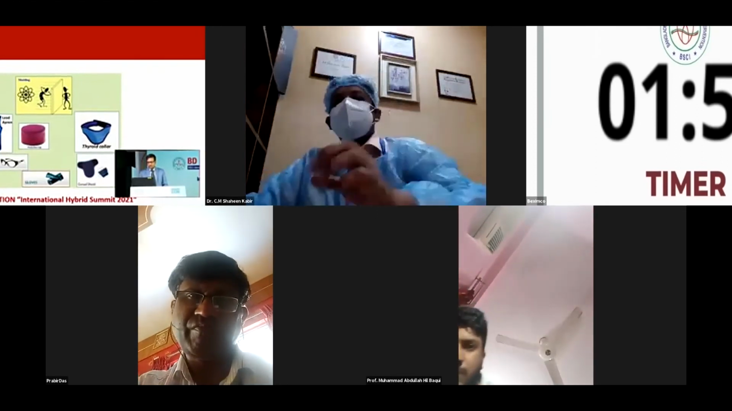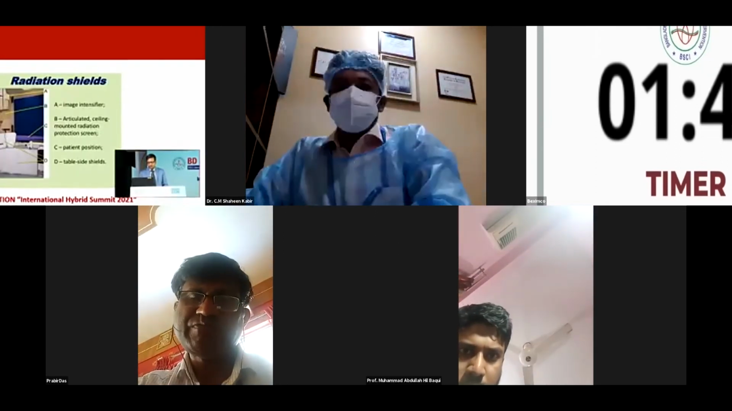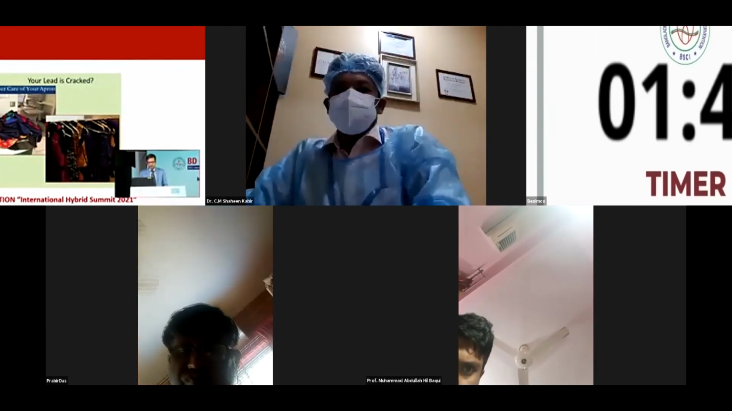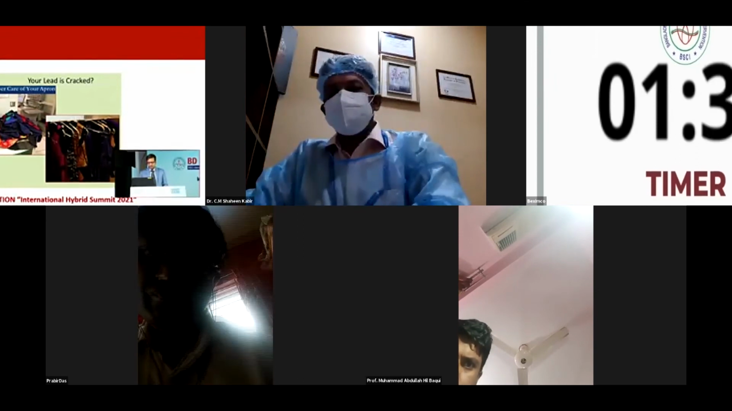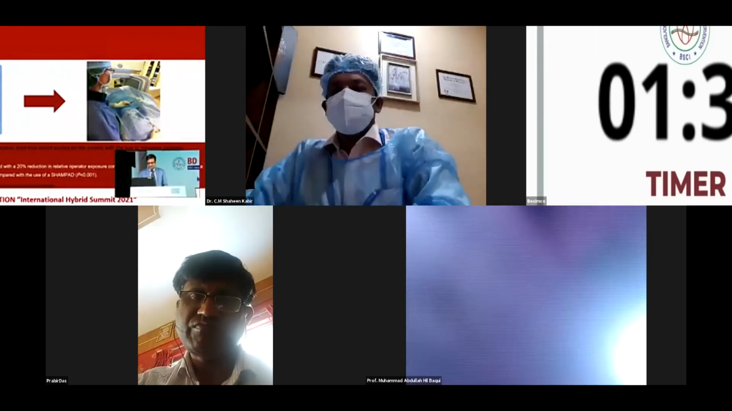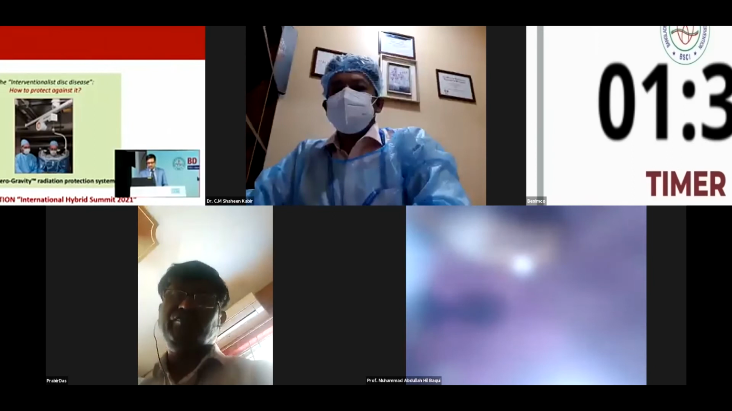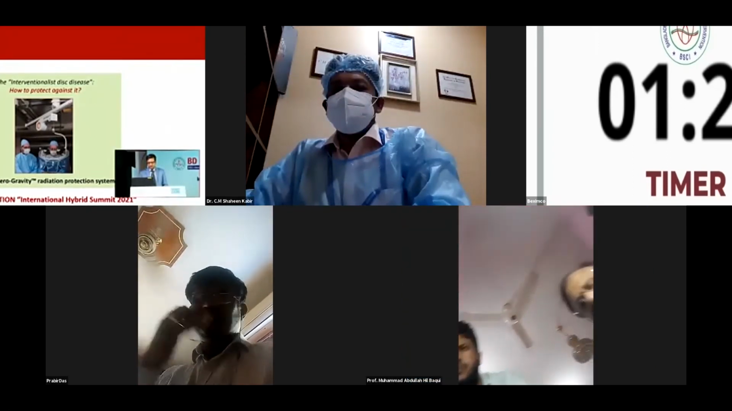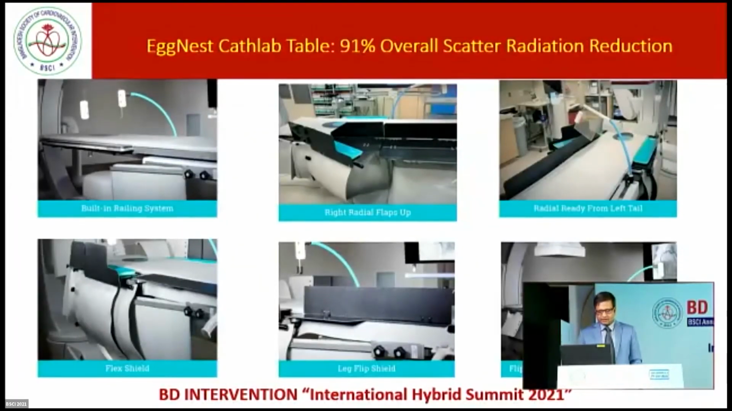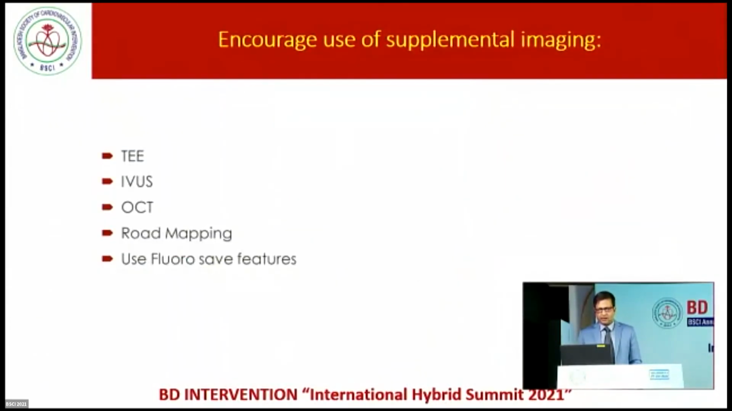And these are the various protectors that we should use regularly. These are the radiation shields. And we should check our lead aprons regularly, and we should not keep them in this position. We should keep them on a hanging rack. And we can use RADPAD, which causes 20% reduction in the operator exposure. And this is a zero gravity radiation protection system. It can save us from back pain. And this is a robotic cath lab. And this is the latest Egg Nest cath lab table that causes 91% overall scatter radiation reduction and encourages the use of supplemental imaging, that is TEE, IVUS, OCT, road mapping, or use of fluoroscope features.